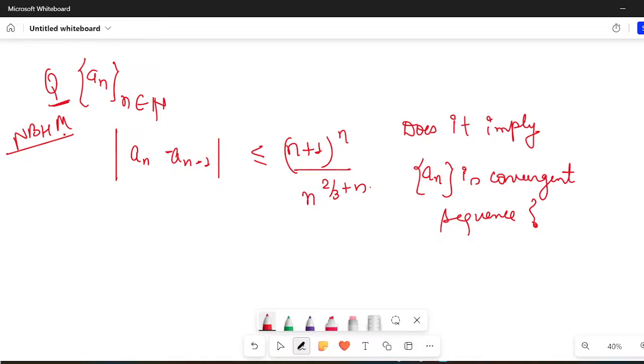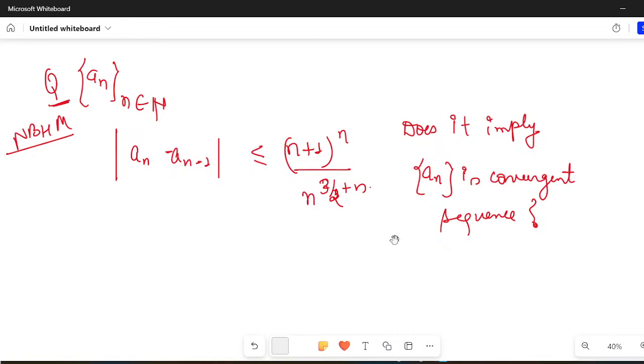Think about it. Just think about this. This is an easy question. I think this is not 2 by 3, this is 3 by 2. Sorry, this is 3 by 2. Okay. So now let us solve it.